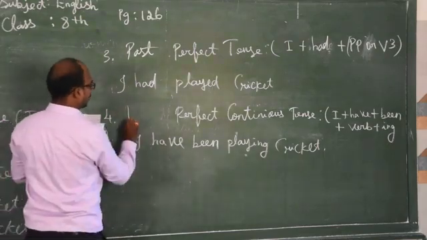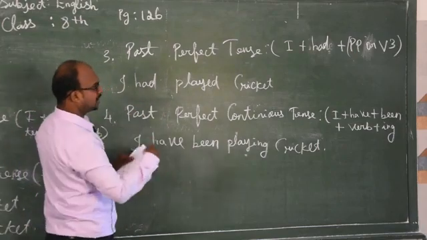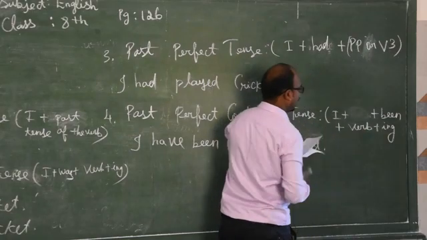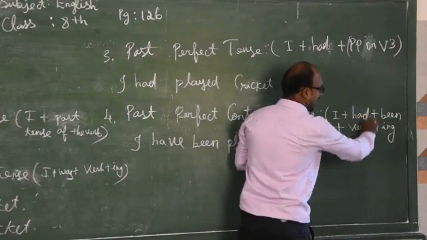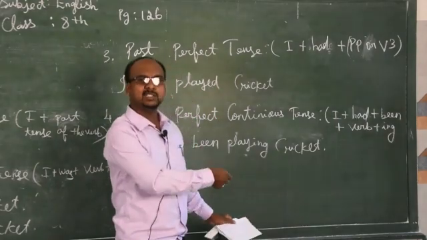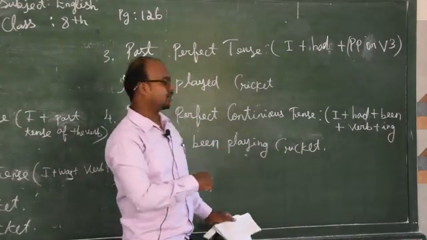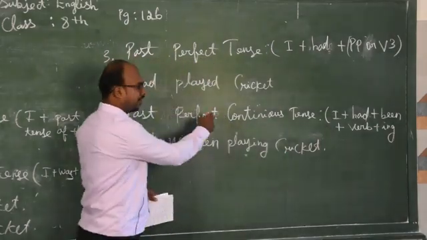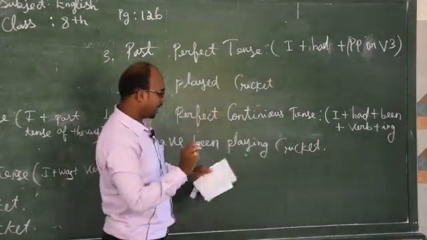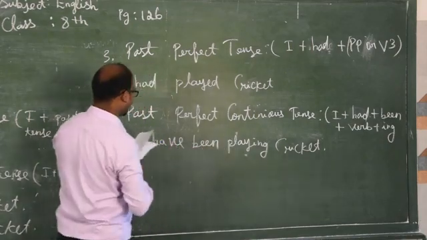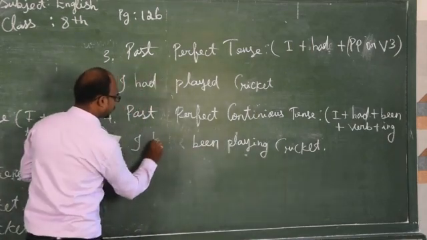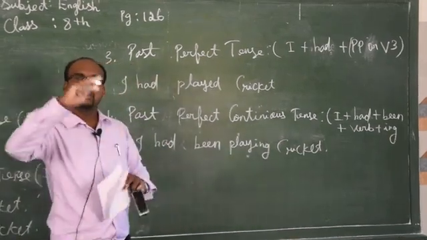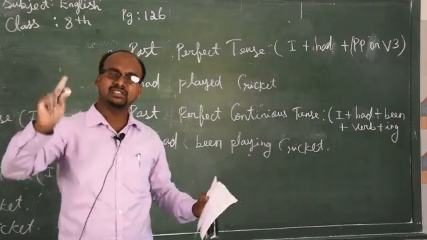So the last one, past perfect continuous. Past perfect continuous tense means I plus, here also we change have into had, because this is past perfect. Past perfect continuous: I had plus been will come. I told you the extra word in perfect continuous is been. Been plus verb plus ing. How will it be changed? I had been playing cricket.